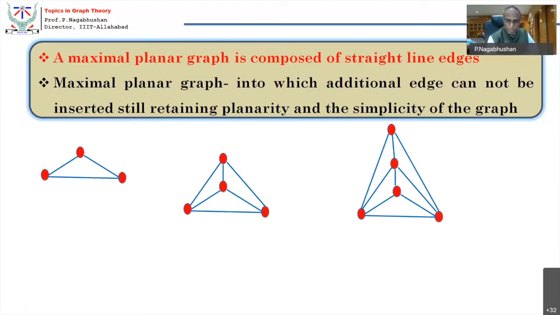Again, before getting into data structure, data storage, you just look here again. This is a triangle. This is a triangle. This is also a triangle. This is also a triangle. Outside is also a triangle. So a maximal planar graph not only is composed of straight line edges, a maximal planar graph is the composition of triangles only. That is another interesting point. Okay. These have a lot of geometrical relevance, very interesting geometrical relevance. This has got a geometrical graph, geometrical data structure.